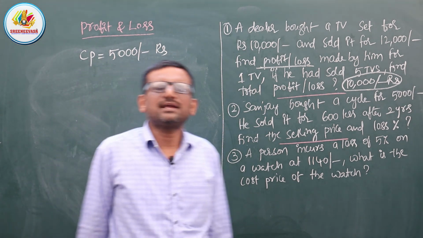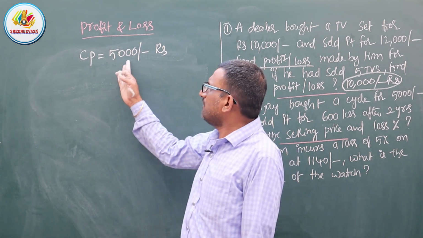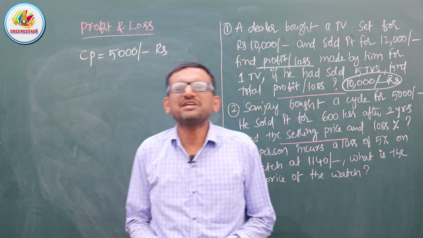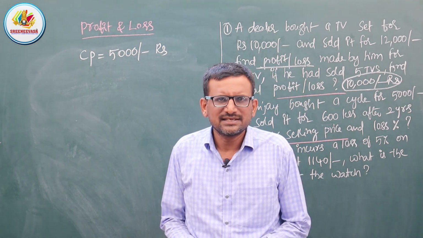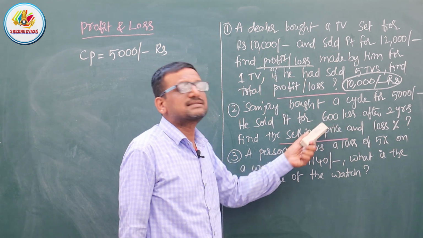So Sanjay bought a bicycle worth 5,000 rupees. After successful completion of 2 years, he sold it for 600 rupees less.